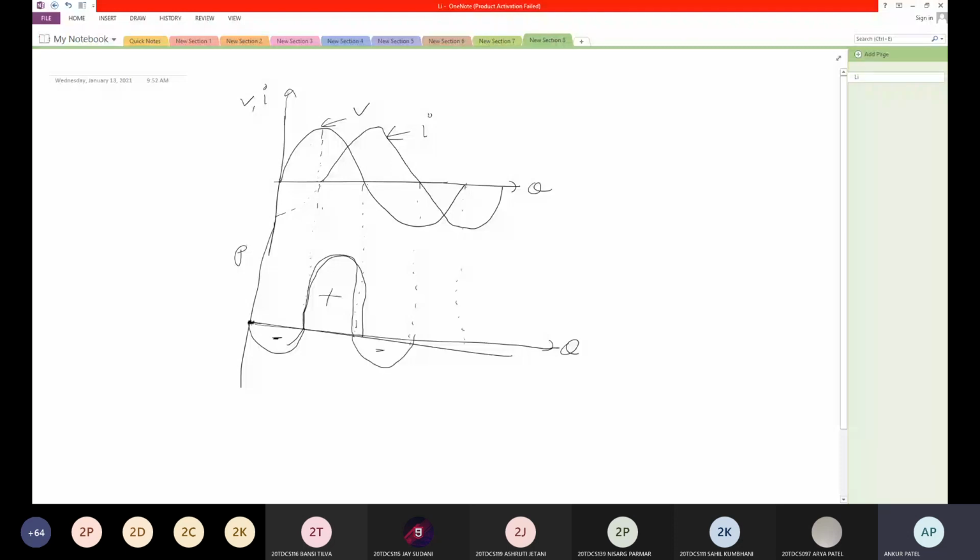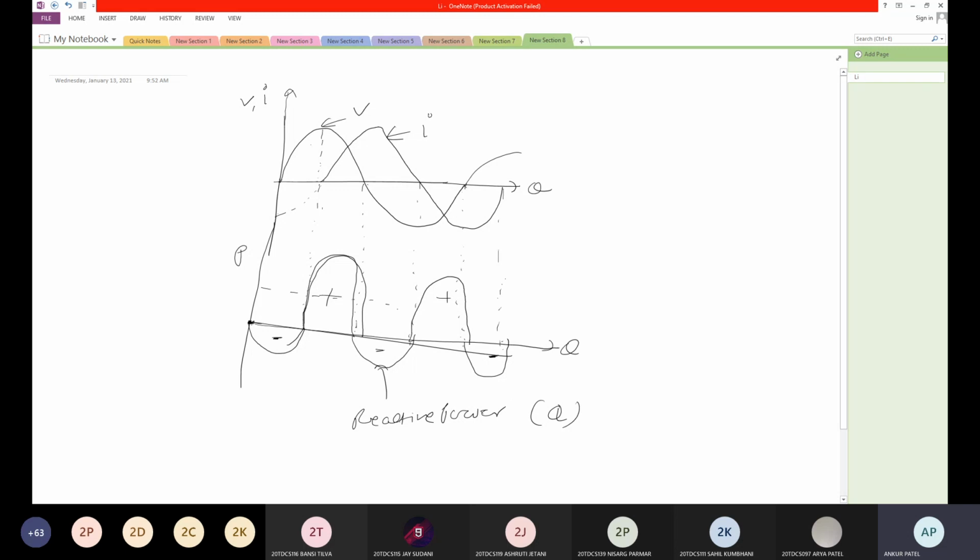Now here, negative into negative, so positive. And for this, you have positive and negative, so it is equal to negative. So this is your reactive power, that is denoted by Q.